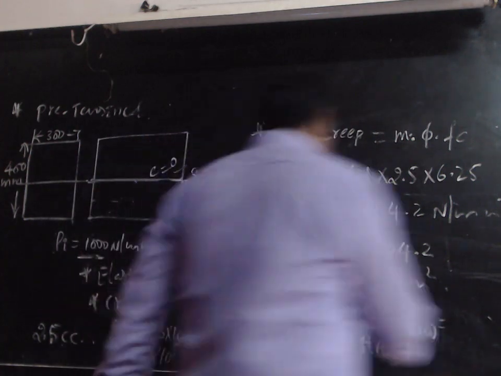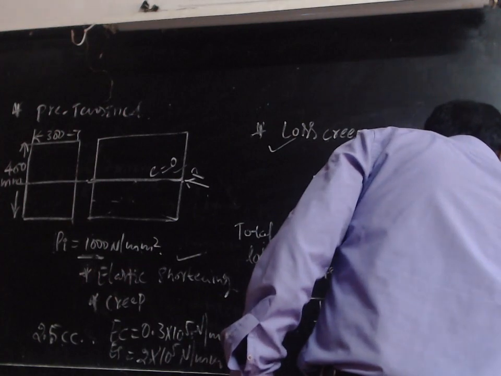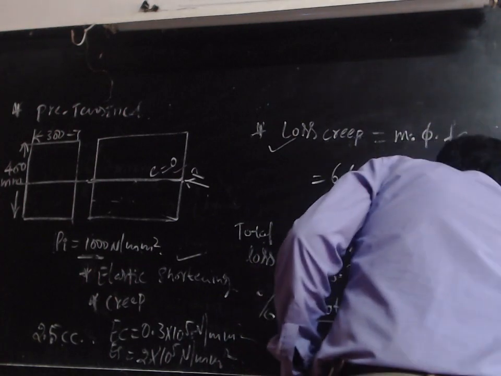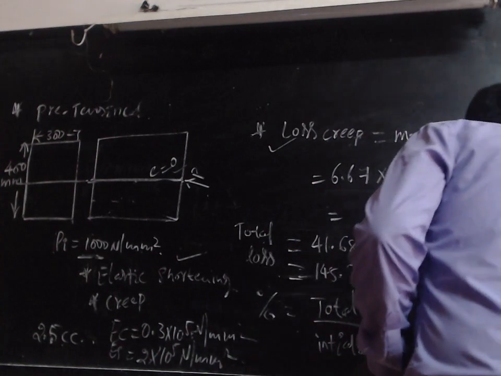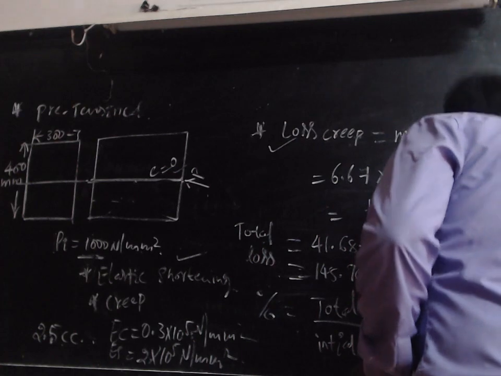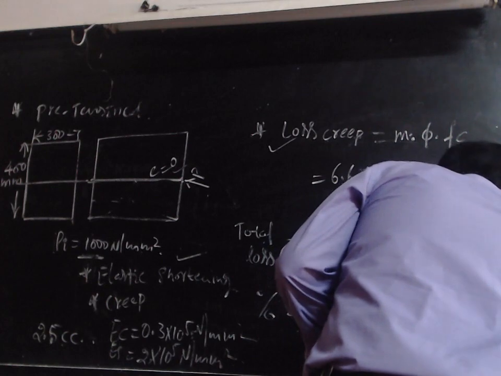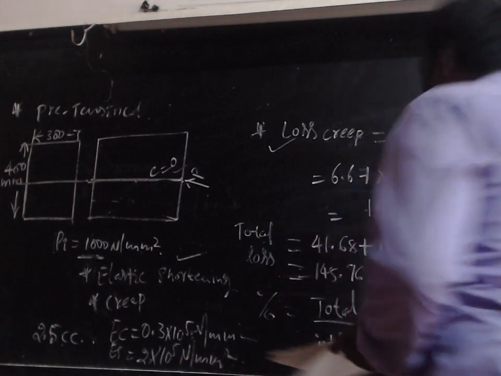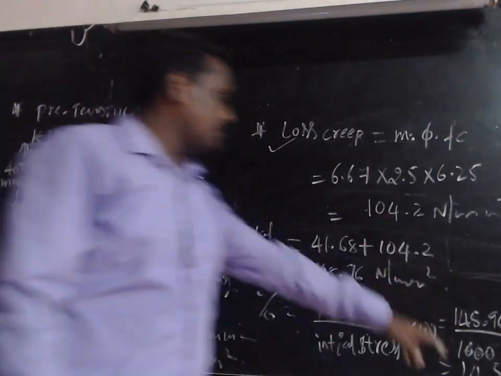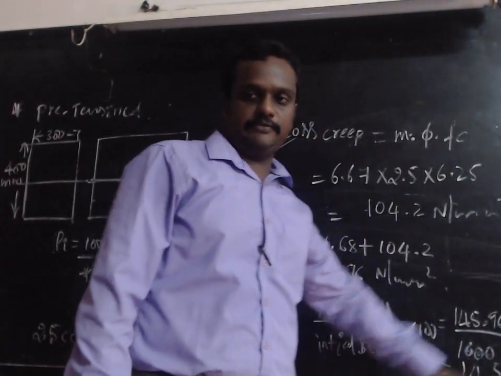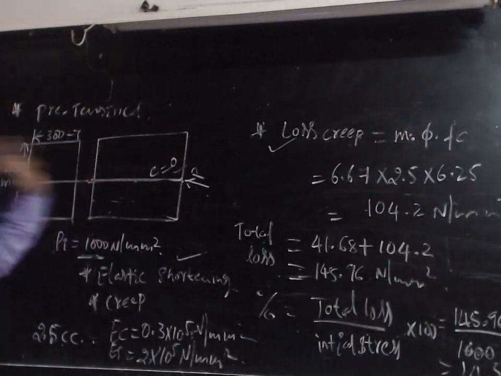Total loss is 145.96 divided by 1000, the total stress, into 100. These cancel. So how much is it? 14.59 percent. So 14.59 percent of the loss of pre-stress occurred in the given problem.